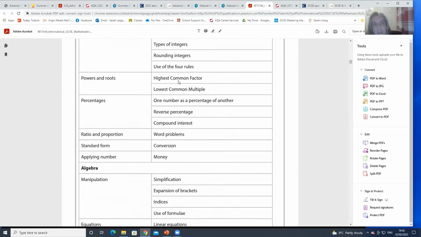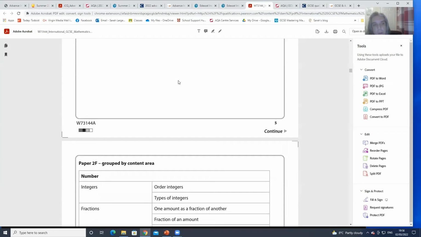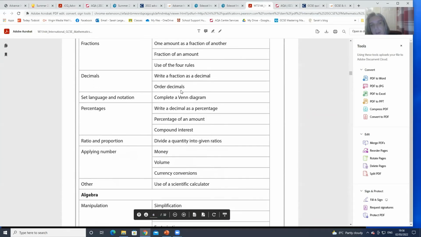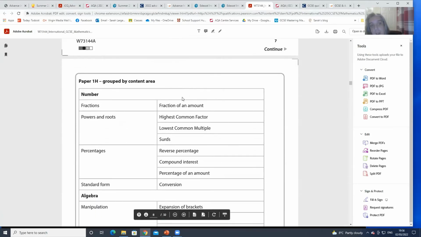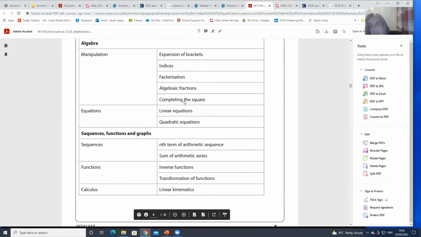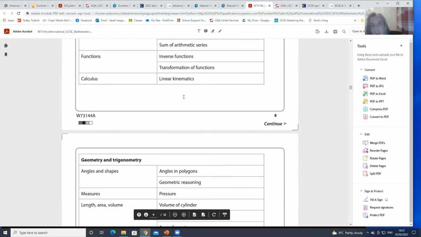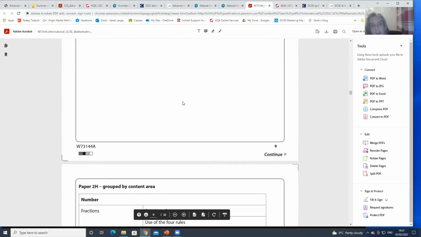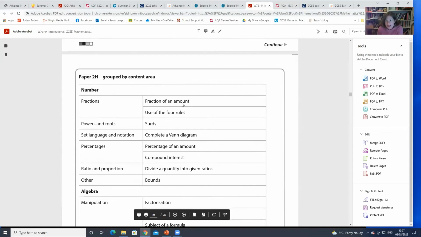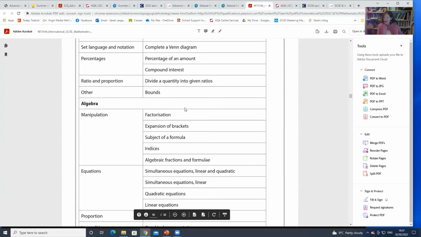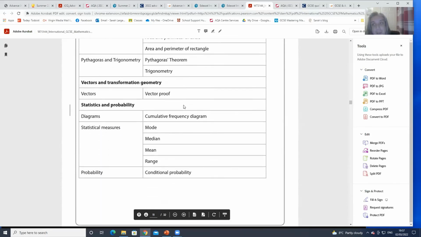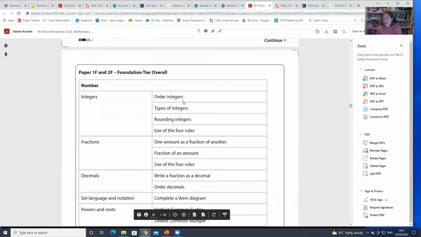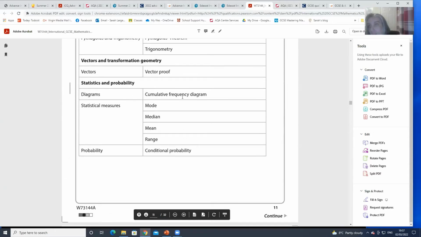So you have it split into paper 1, 1F, 2F. So they've got the foundation papers first, higher papers second, with maths in particular. So this is a 32-page document, so it can be worth being quite careful about which bits are yours. Most of them are not this long by anywhere near. I think most of them are about 2 or 3 pages. And English language literally only has one piece of information that's specific to it.